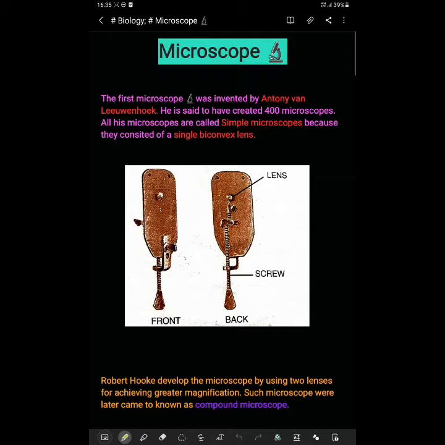So as I've told you that I'm going to bring a video on microscope, here is the video on microscope. Here we are going to discuss the first microscopes and also the new microscopes which have been introduced to us. So in this video we are going to deal with simple and compound microscopes. So these are the microscopes, okay?